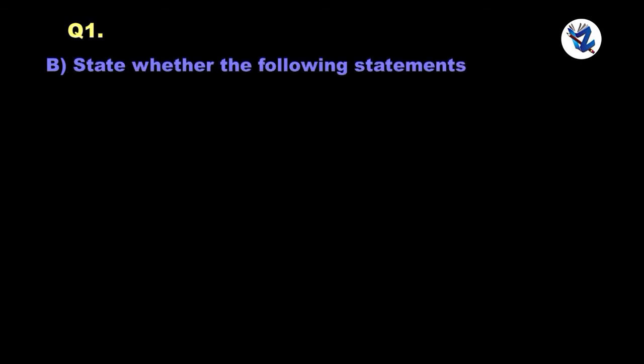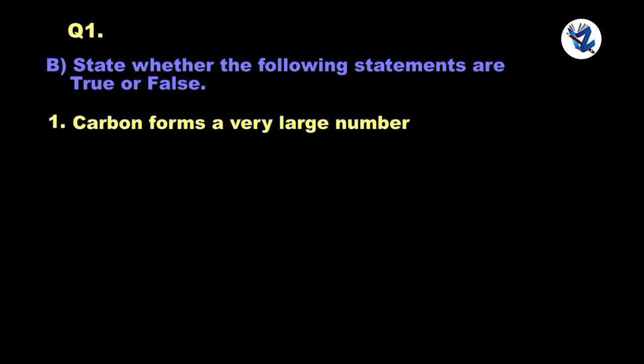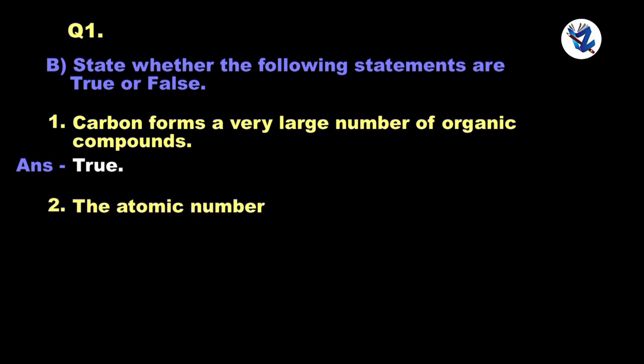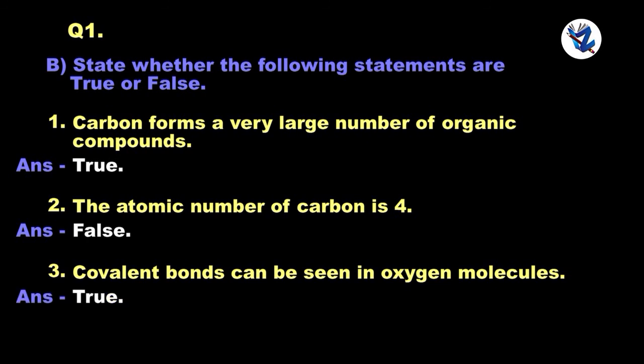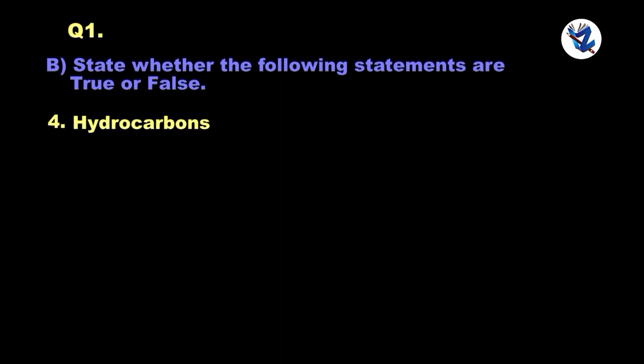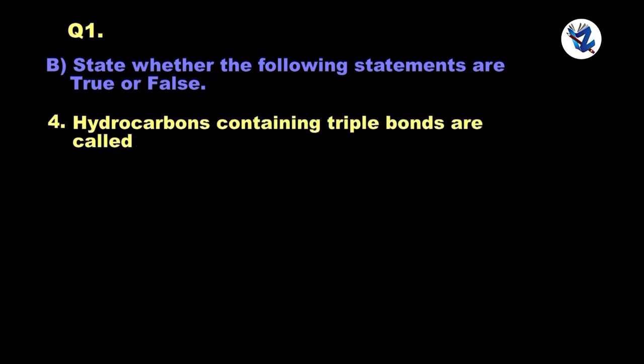Question 1b. State whether the following statements are true or false. Carbon forms a very large number of organic compounds. True. The atomic number of carbon is 4. False. Covalent bonds can be seen in oxygen molecules. True. Hydrocarbons containing triple bonds are called alkanes.